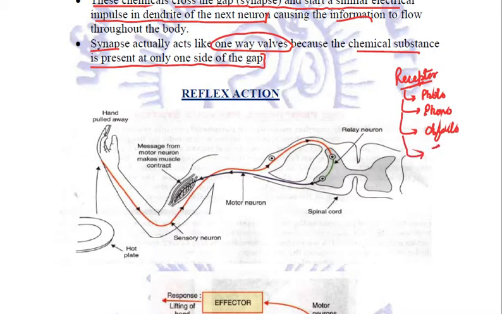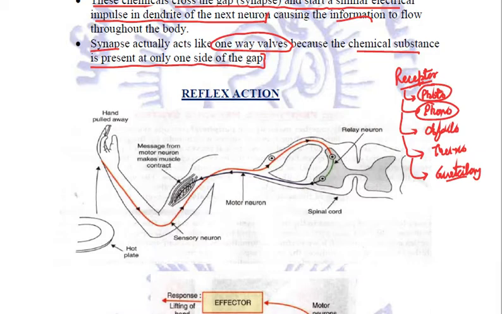Then we have thermoreceptors and gustatory receptors. These are the five types of receptor organs we have, and these are the five sense organs. The photoreceptors are for light, which is our eyes.